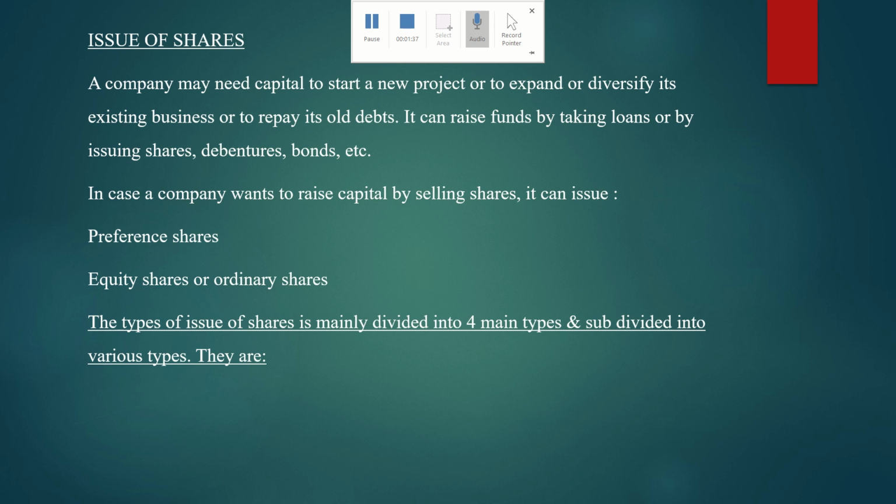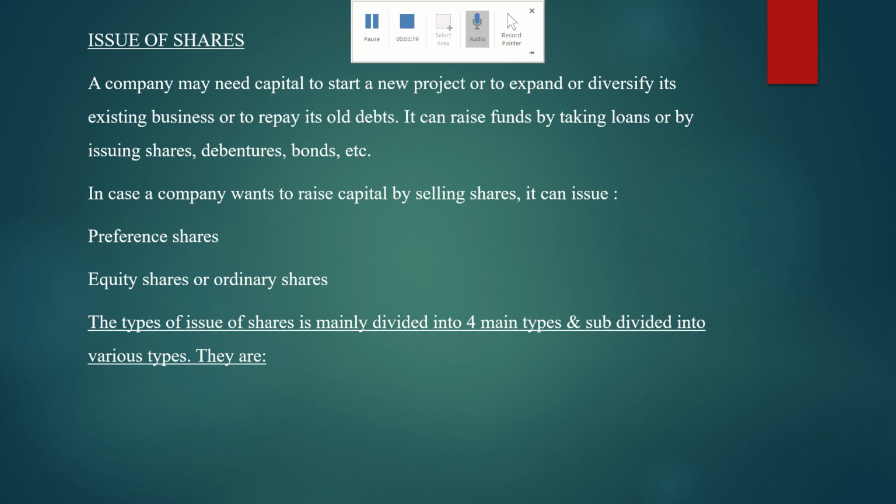Now, how the funds can be raised, this we studied in the second lesson, sources of finance, where owned funds and borrowed funds are used. So, a company can raise funds either by taking loans or by issuing shares and debentures. In case a company wants to raise capital by selling shares, it can issue preference shares and equity shares. Now, if a company wants to raise capital in the form of shares, then two types of shares it can issue. They are preference shares and equity shares.